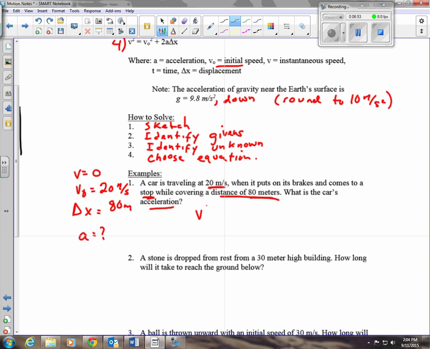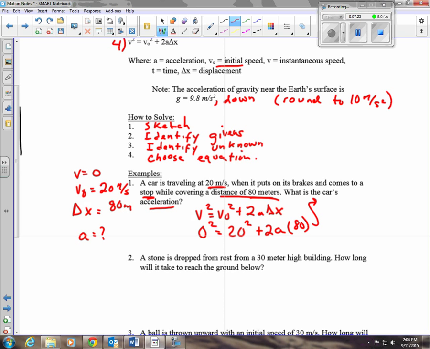So I'm going to write the equation. Okay, and that's actually an important step on a long answer problem. If you don't write the equation down before you plug in, you can lose some credit. Now I'm going to plug in. v is 0, 0 squared equals v0 is 20, I'm going to square that, plus 2 times a, which is my unknown that I'm looking for, and then delta x is 80.